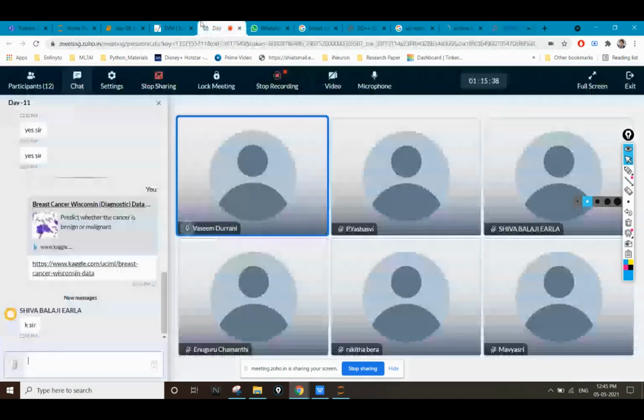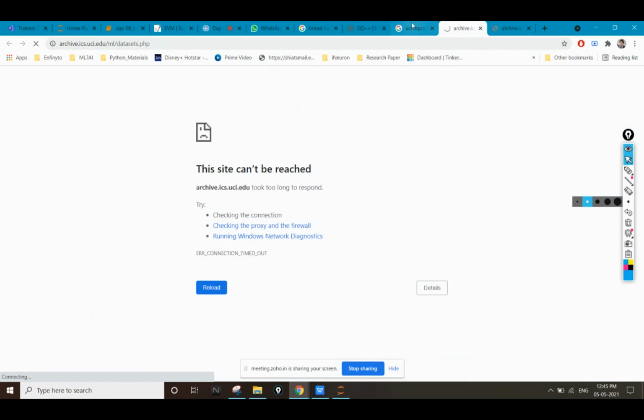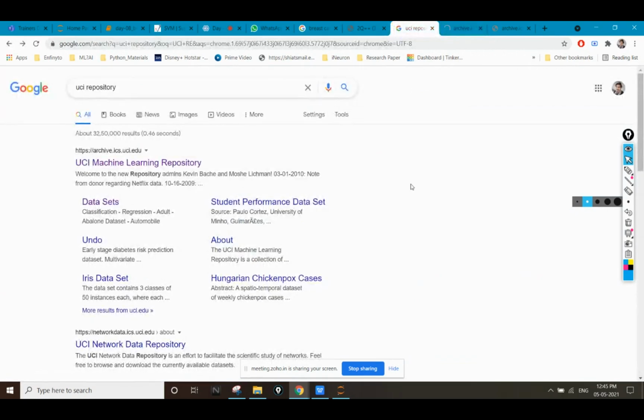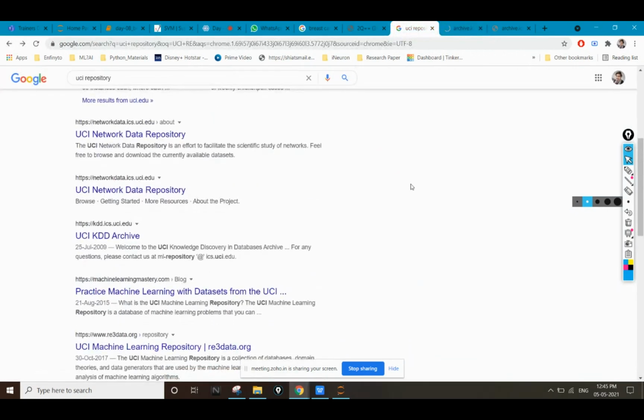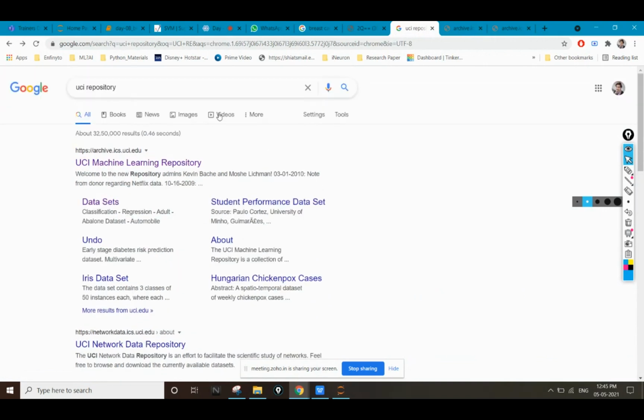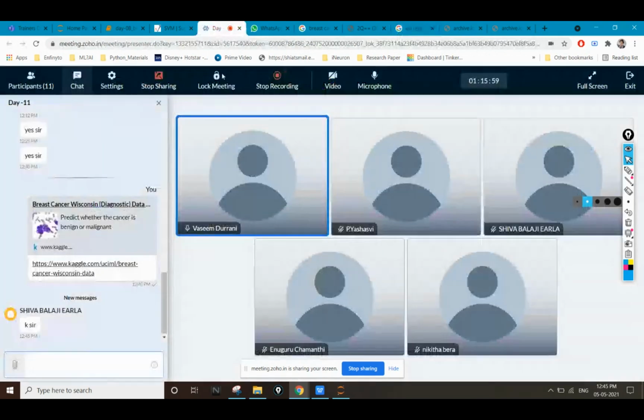Okay, I will try to do one thing. I will try to provide you the CSV download link in your mail so that you can easily download the data set and work on it. And if we have any problem with this UCI repository, we'll discuss that in the next class and we'll give you a way to download that particular data set. Okay. Is that clear?